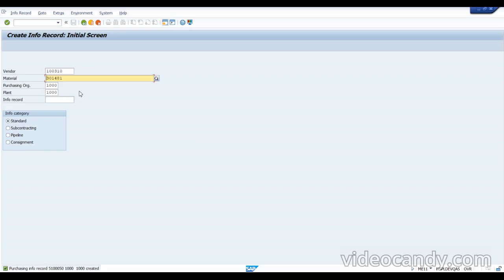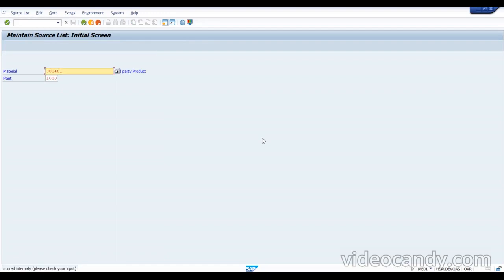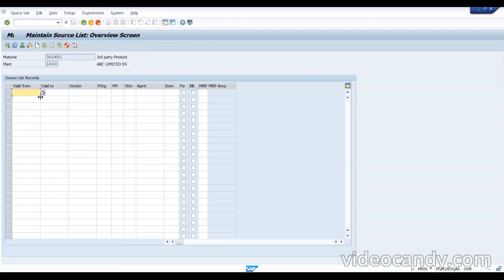So I need to add some source list also. One of the master data is the source list, that also we need to add. These are the master data of MM here. We have no choice, because we are using third party integration, so we need to go for that also. We need to maintain all these things. Mostly this will be done by the MM guys, you just want to request them.